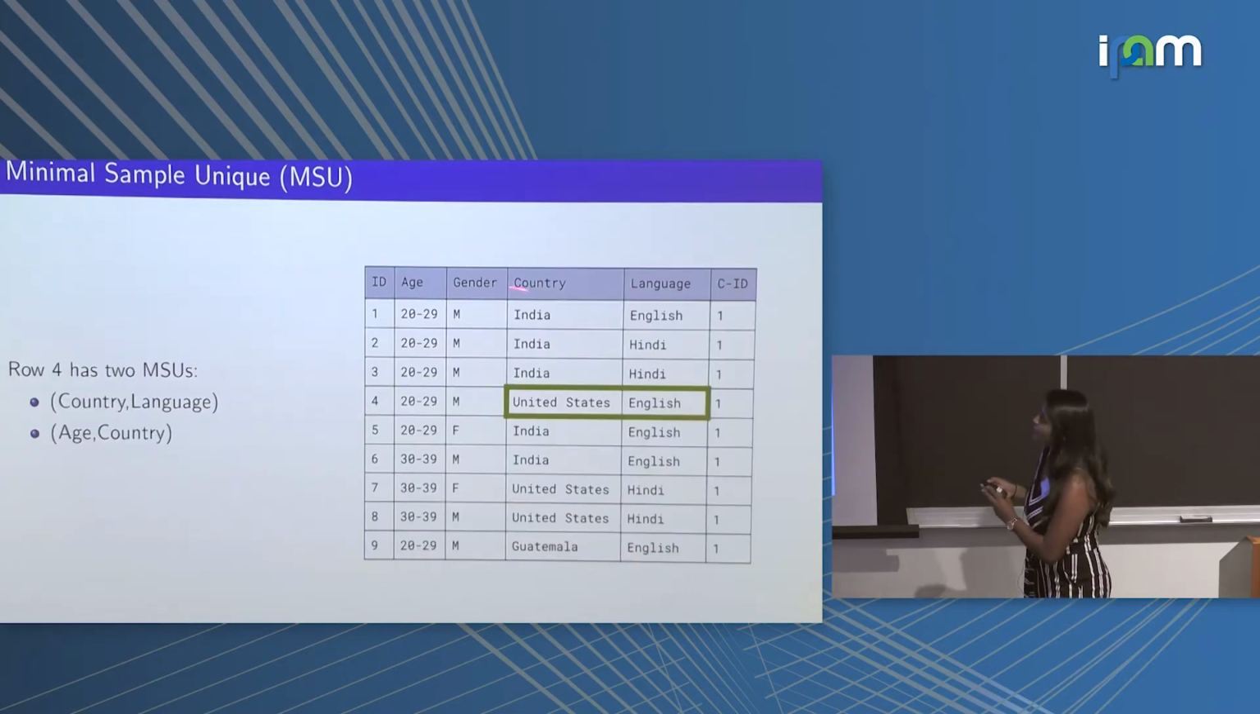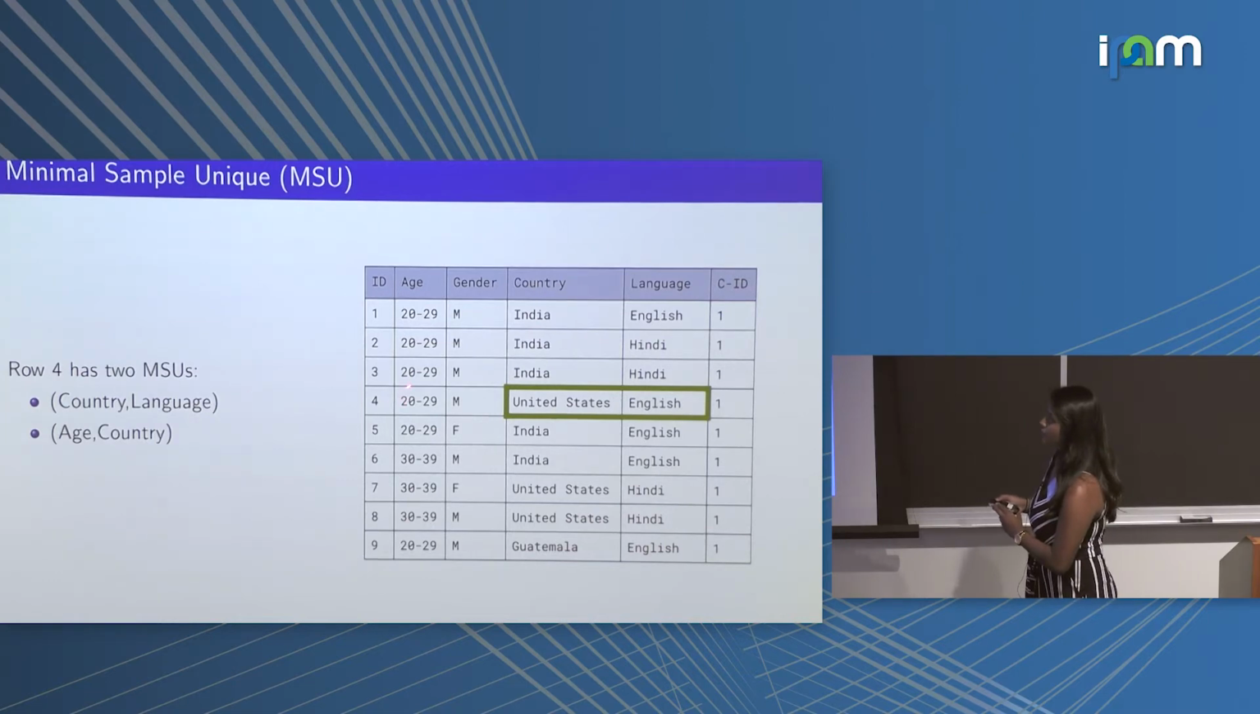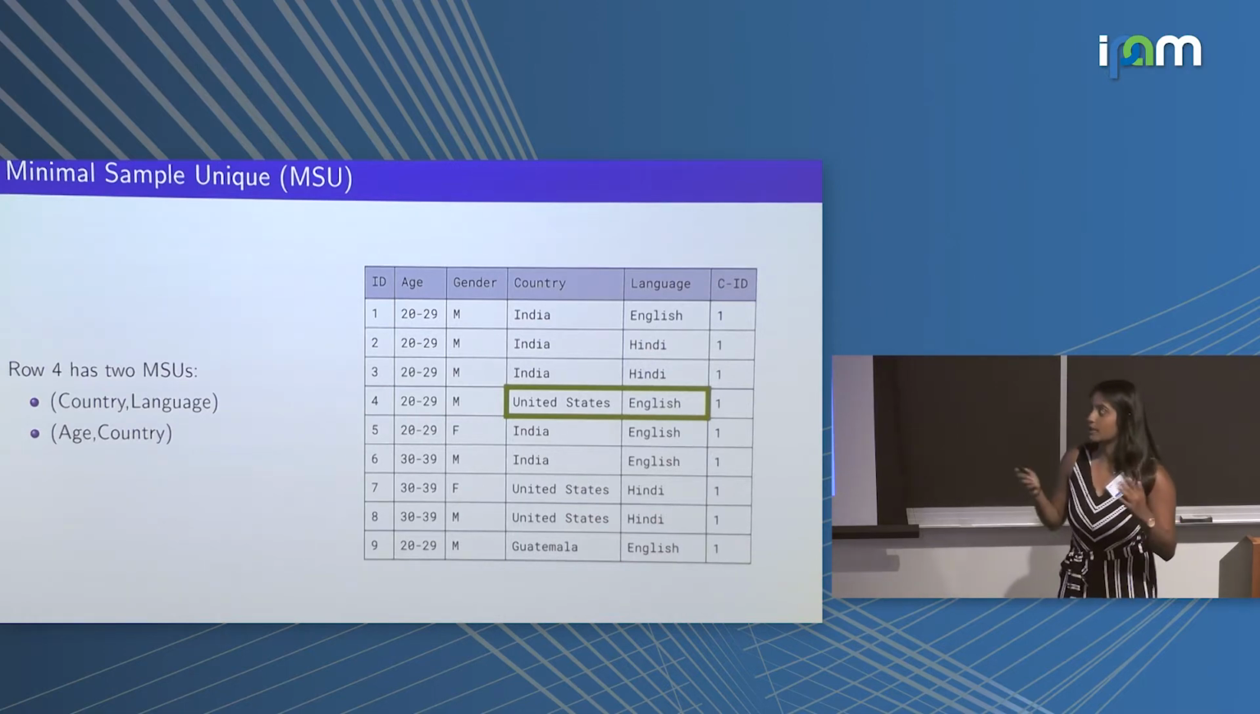So let's pretend we have this larger data set here. It has age, gender, country, language, and campaign ID. As we can see in row 4, this row is the only row that has country equal to United States and language equal to English. There are no other rows in this data set that have that specific combination of attribute values. You can also see that age and country is an MSU for row 4. No other rows in this data set have age equal to 20 to 29 and country equal to United States. As a result, those two combinations, country and language, and age and country, are MSUs.